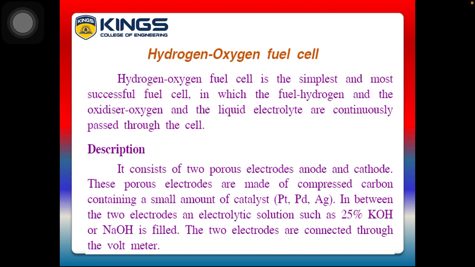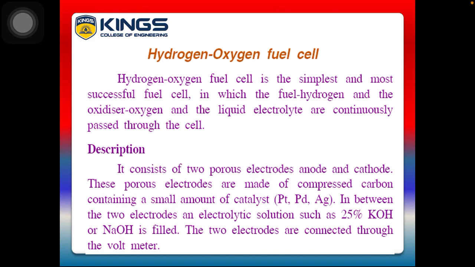Hydrogen oxygen fuel cell. The hydrogen oxygen fuel cell is the simplest and most successful fuel cell, in which the fuel hydrogen, the oxidizer oxygen and the liquid electrolyte are continuously passed through the cell. So what are all supplied into the cell? Fuel hydrogen, oxidizer oxygen and the liquid electrolyte, all continuously passed through the cell.